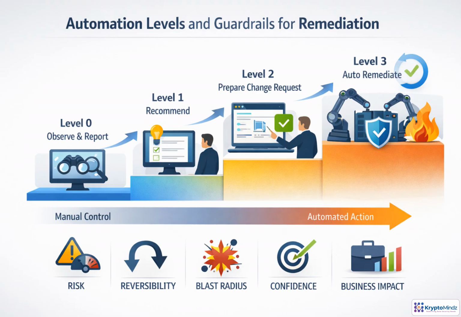The goal is not to automate everything. It is to match autonomy to remediation risk. At level 0, the agent only observes and reports. At level 1, it recommends a fix with evidence. At level 2, it prepares a change request for approval. At level 3, it can act, but only for low-risk, reversible changes with validation and rollback. As autonomy increases, guardrails must become stronger around confidence, blast radius, and business impact.